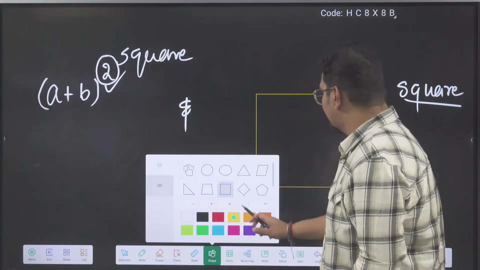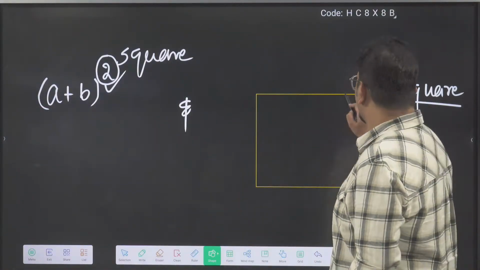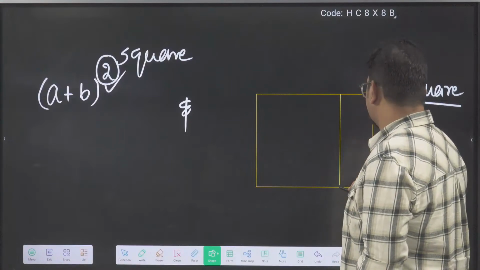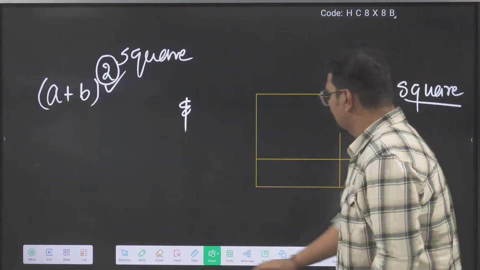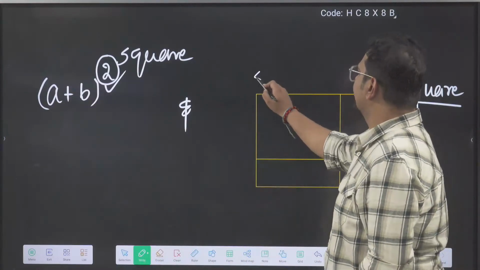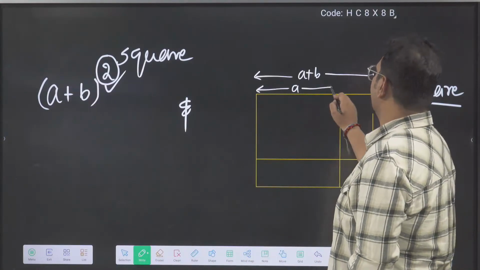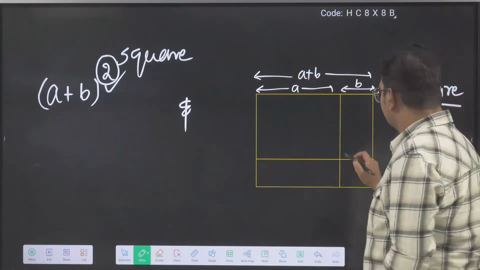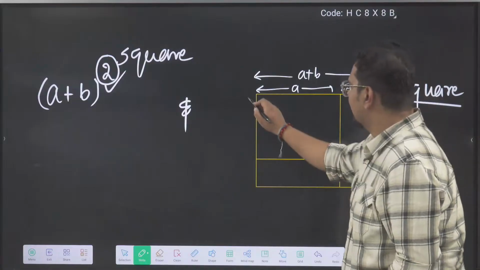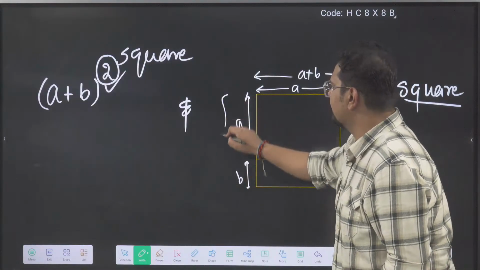And we understood how it is the same. We assumed that (a plus b) whole square means, let's say, this much area, and this much we keep separate. So we are saying that this side is a plus b, in which up to here it is a and this small side is b. Similarly, here also this is a and this is b. The total is a plus b.